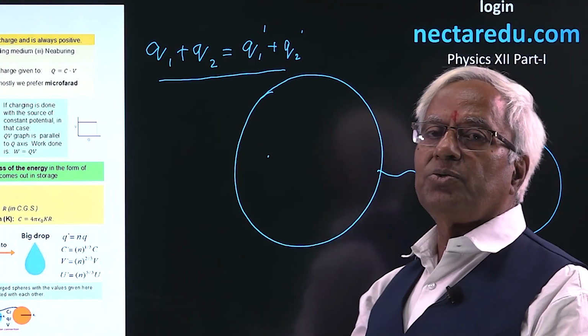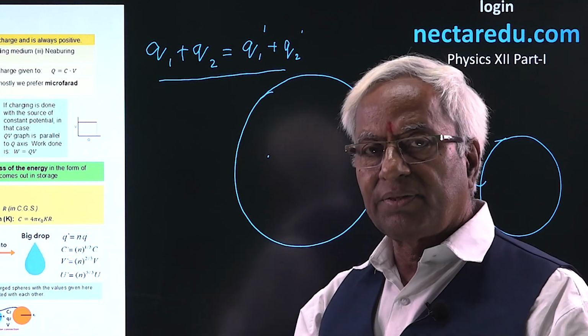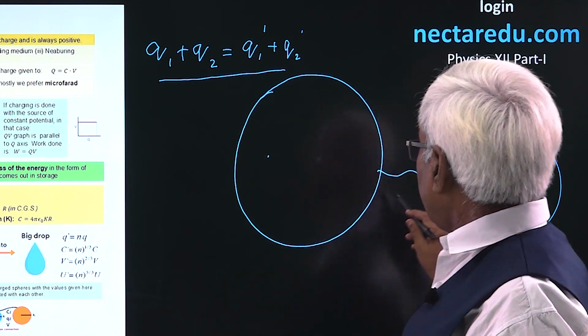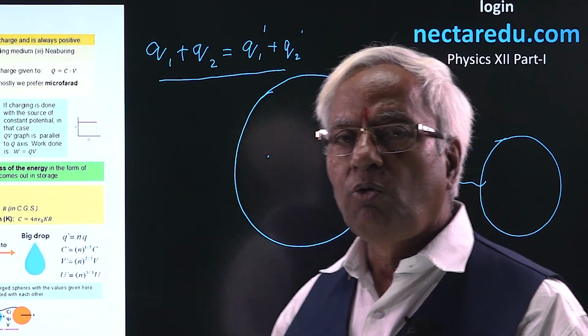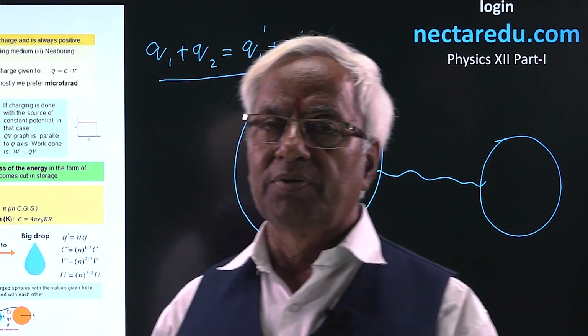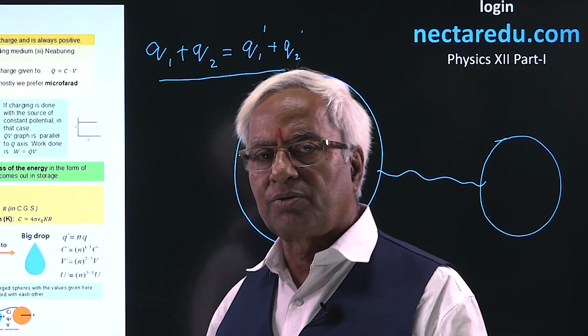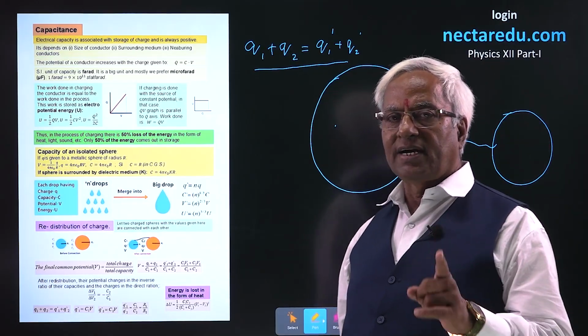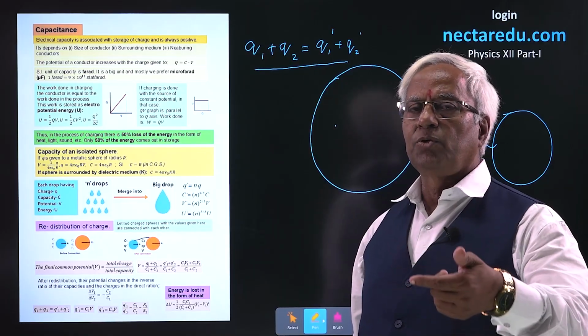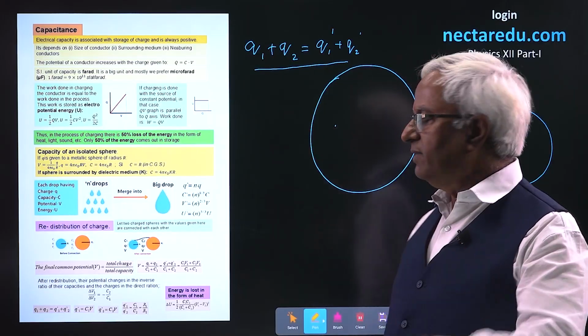Capacity is not going to change by just connecting them. And charge always flows from higher potential to lower potential. The size is not material, the amount of charge is not material. The only thing that decides the flow of charge is the potential. It flows from higher to lower potential.